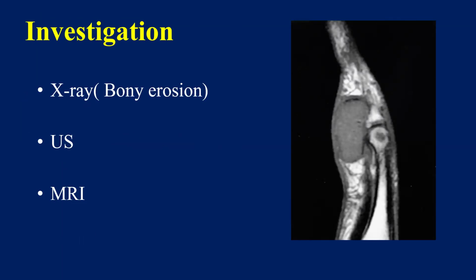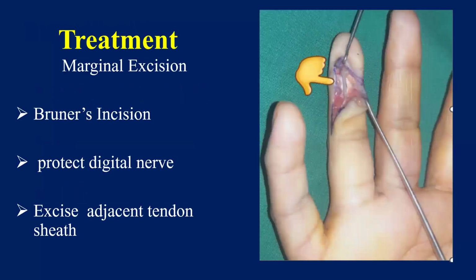Investigation: we can do X-rays to identify bony erosion, sonography, or most commonly MRI. Treatment is marginal excision, but it is mostly near the distal interphalangeal joint. We have to be very careful about the digital neurovascular bundle and mainly the nerve. We have to take a Brunner incision, protect the digital nerve, and excise the adjacent tendon sheath from where this giant cell tumor has arisen.